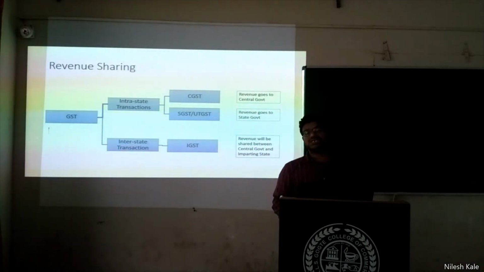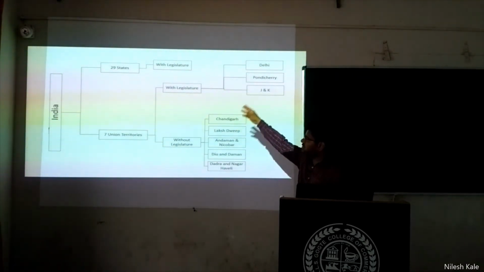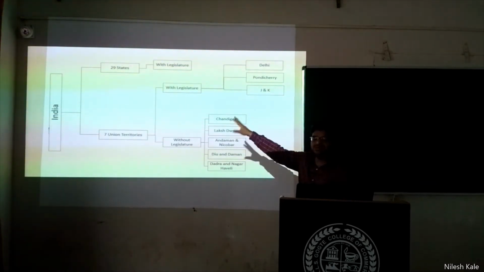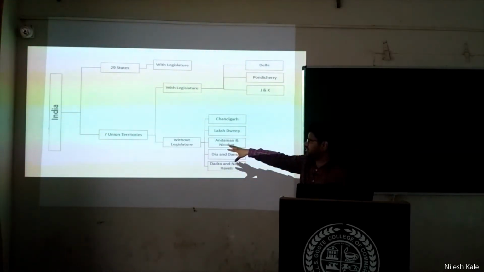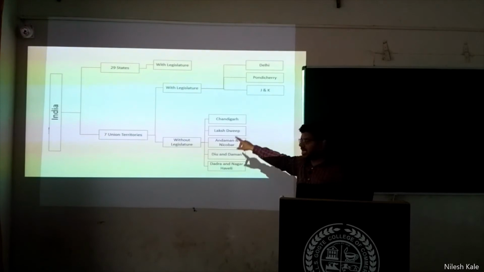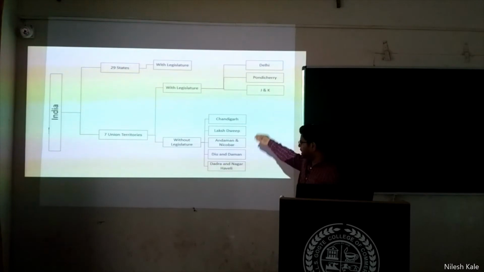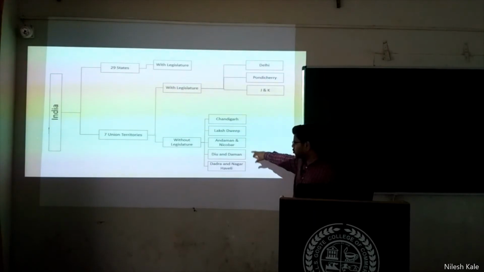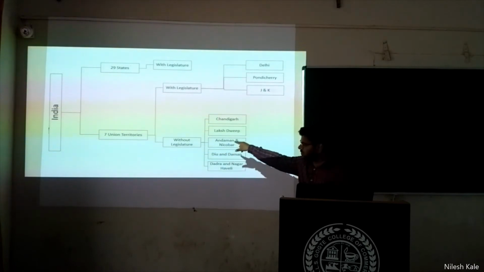Now, how many states and union territories are there in India? See, we had 29 states with legislature, who have the power to make laws, and then in India we have 7 such union territories with legislature. We had earlier Delhi and Pondicherry. Now Jammu and Kashmir is added. In total we will get 8 union territories. Without legislature we have these union territories: Chandigarh, Lakshadweep, Andaman Nicobar, Diu Daman and Dadra and Nagar Haveli. These are the 7 union territories without legislature.